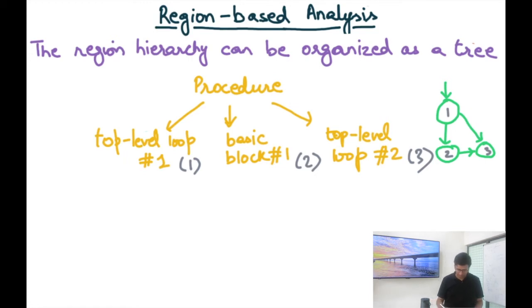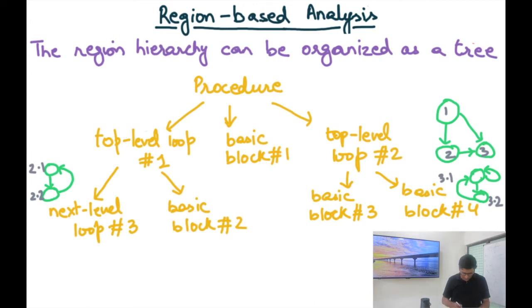But that may not be enough, right? Maybe I want to get into the loop. I want to know what is the value inside top level loop number 1 at some program point within the loop. At this level I didn't have that visibility, so I can't really do that. And so for that I need to go to the next level. And here top level loop number 1 is basically, let's say, composed of next level loop number 3 and basic block number 2. Okay.